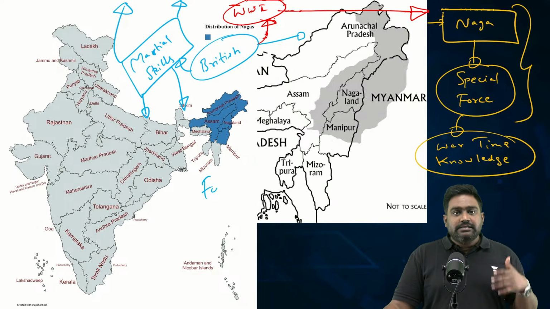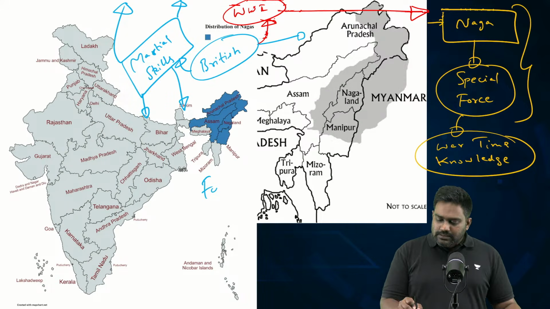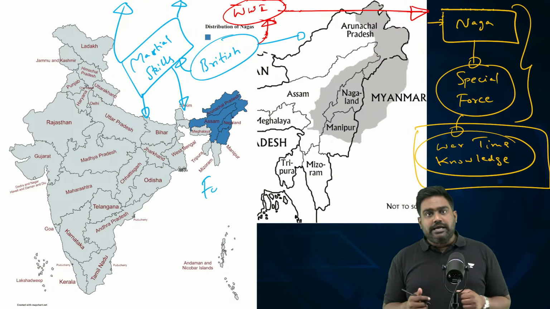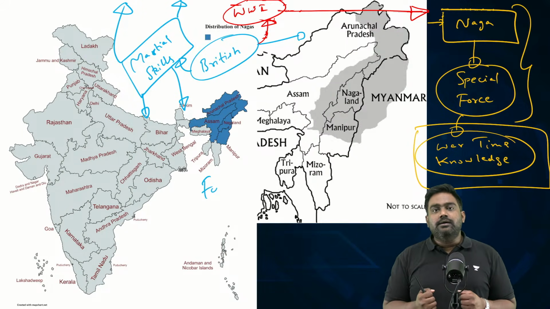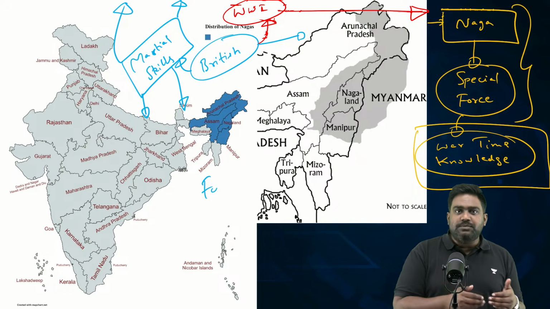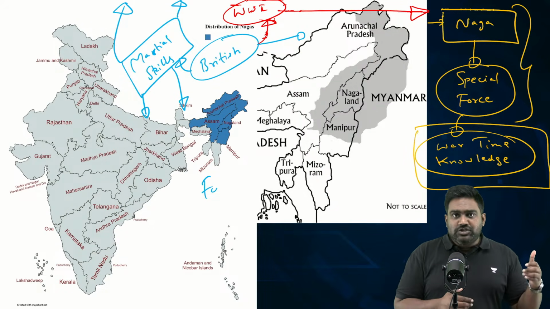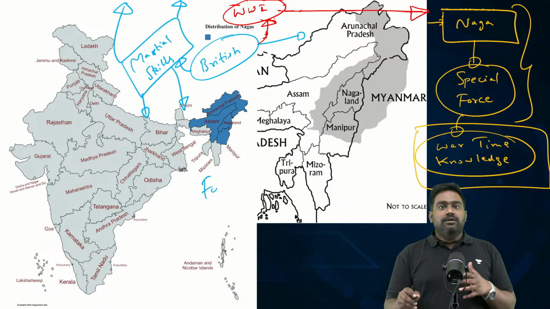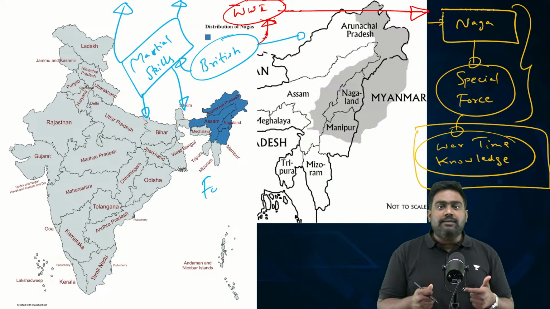Imagine in that era, in the early 1900s, the local ethnic groups and tribes here had no worldly exposure. They had not really seen the rest of the world. So when a group of Naga soldiers who were trained and recruited by the British fought in battlefields across the world against foreign enemies, they came back equipped with wartime knowledge.